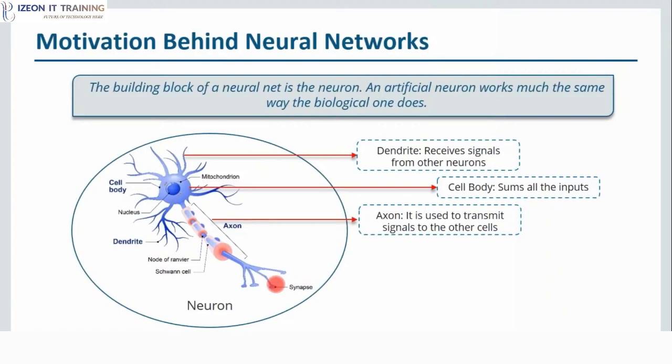So here's a diagram of a neuron. Basically, a biological neuron receives input from other sources, combines them in some way, performs a generally non-linear operation on the result, and then outputs the final result. So here, if you notice, these dendrites will receive signals from the other neurons. Then it will transfer it to the cell body. The cell body will perform some function. It can be summation, it can be multiplication. So after performing that summation on the set of inputs, via the axon, it is transferred to the next neuron.